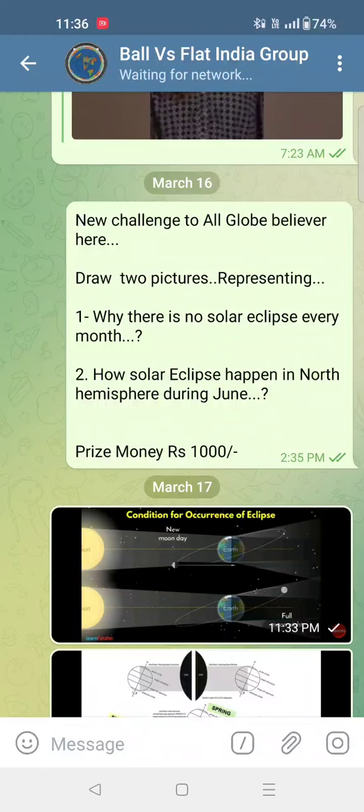I gave a challenge to draw two pictures representing why there is no solar eclipse every month, and simultaneously, in the second picture, how a solar eclipse happens in the north hemisphere during June. These two pictures they had to draw, but none of them was able to come up with this answer or drawing. They have only abuses against me.